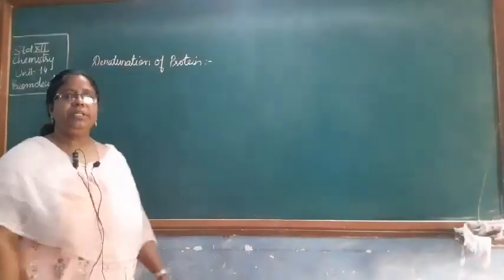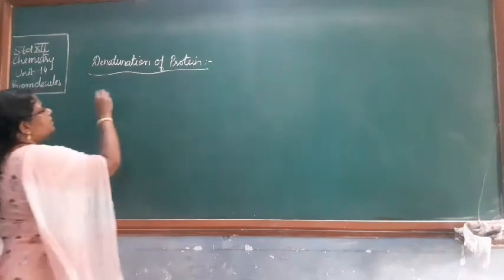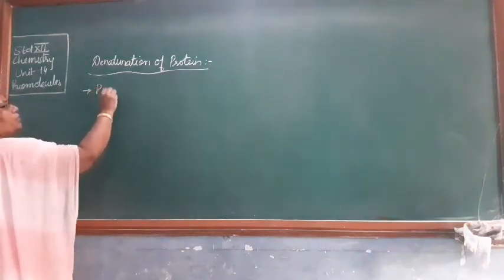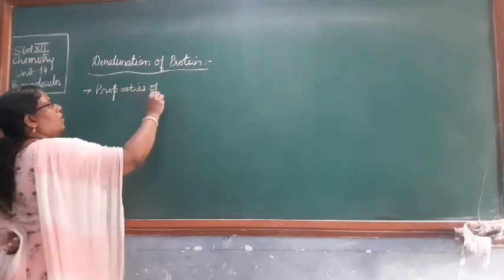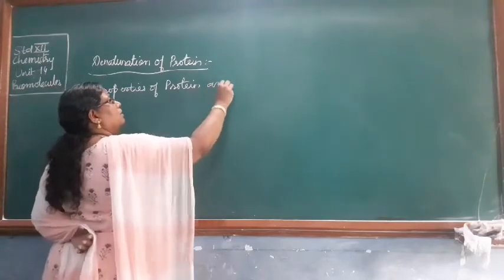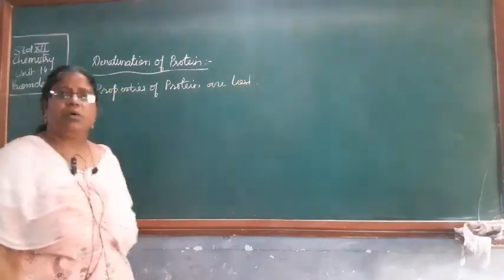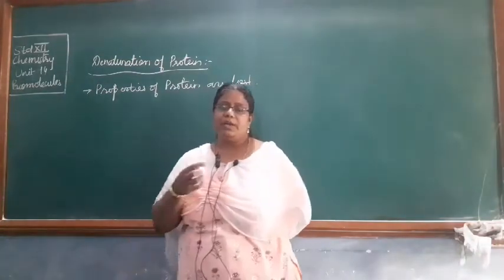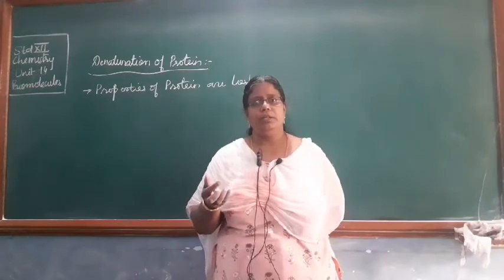Now we will take the topic denaturation of protein. Denaturation of protein means the properties of protein are lost. The best example you can take is an egg. It has a white part and then a yellow part.